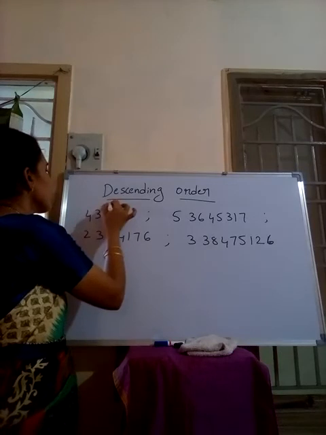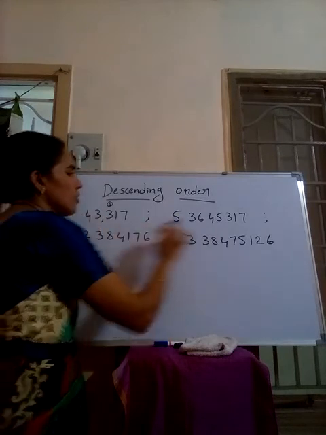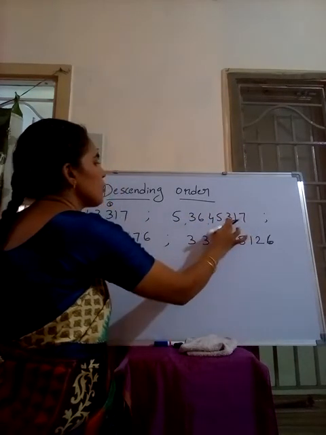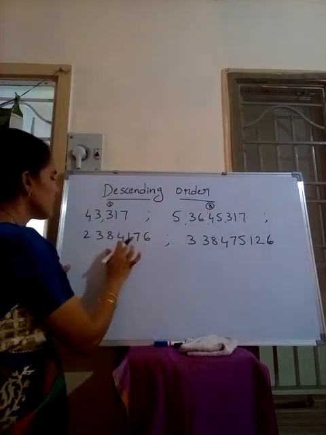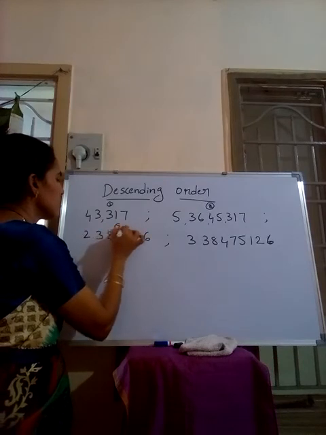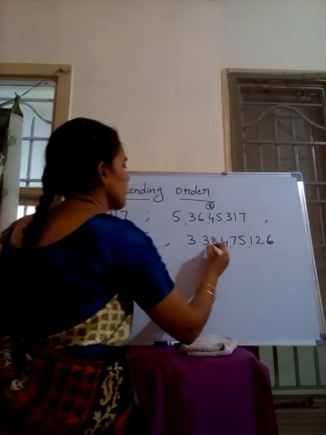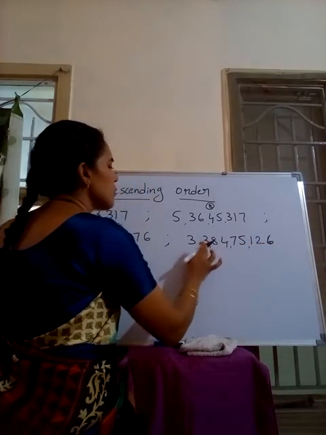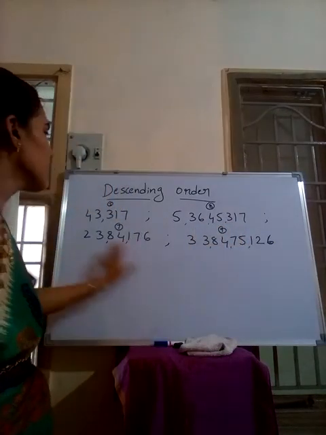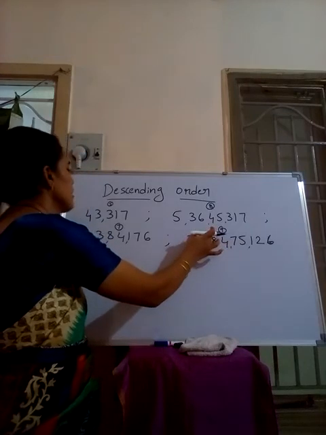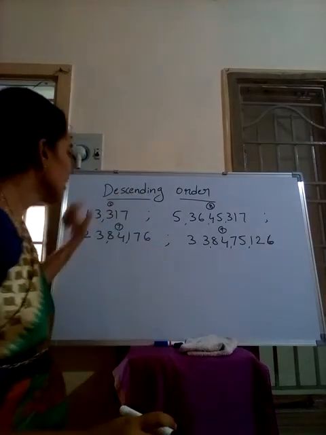Here this number has 5 digits: 1, 10, 100, 1000, 10,000. And this number has 8 digits. And this number has 7 digits. And the last number has 9 digits. Now for descending order, which number is bigger? First we write the 9-digit number, after that the 8-digit number, then the 7-digit number, then finally we write the 5-digit number.